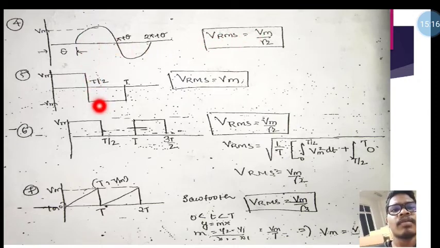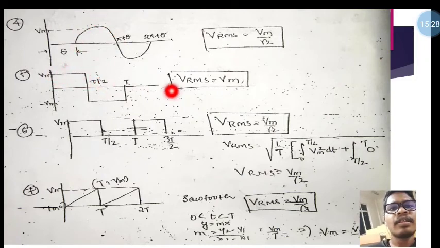Now this is one circuit which is a square wave, not sinusoidal, so its RMS value is Vm. Here also, for a half wave rectifier like structure, the RMS value is Vm divided by root 2.